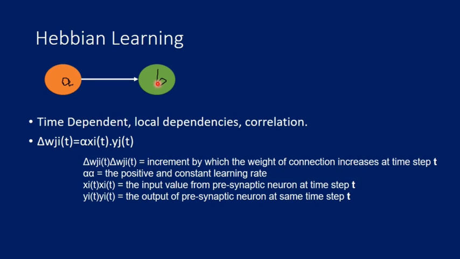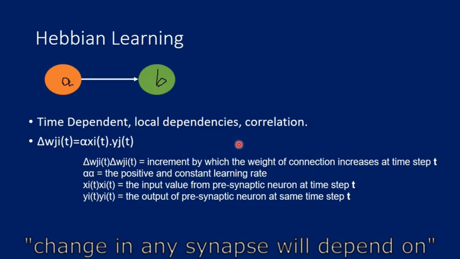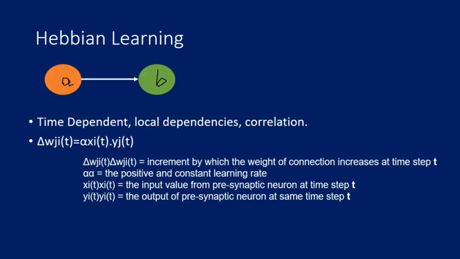Now the second property given here is local dependency. So it means the state of any neuron will be decided only with the help of its immediate pulse. It has nothing to do with the neurons of the rest of the network. And the third property given here is correlation. So this correlation means that the change in any synapse will depend on its presynaptic and postsynaptic states. So now whatever we have seen, it is given in the form of this equation.